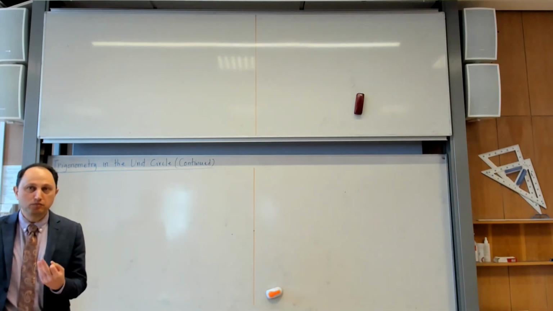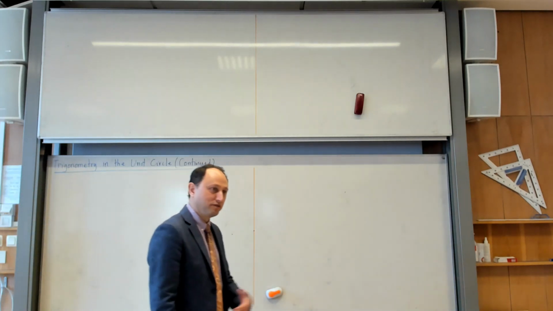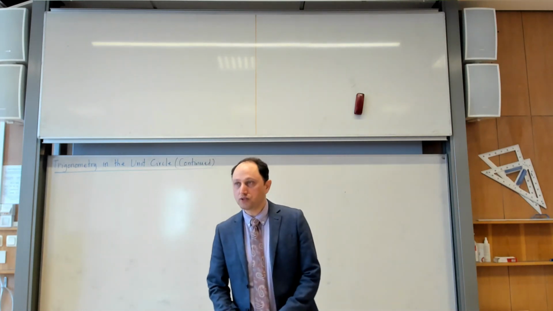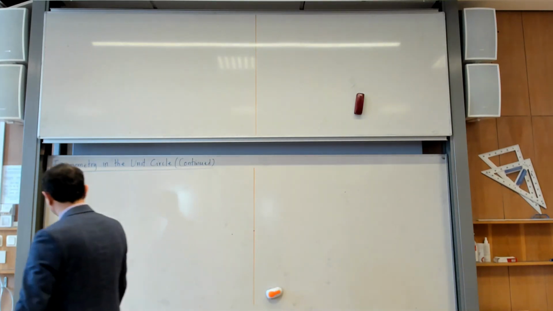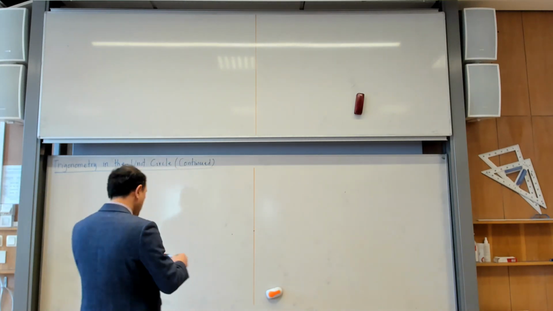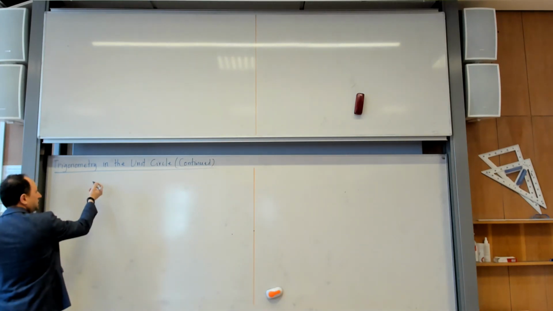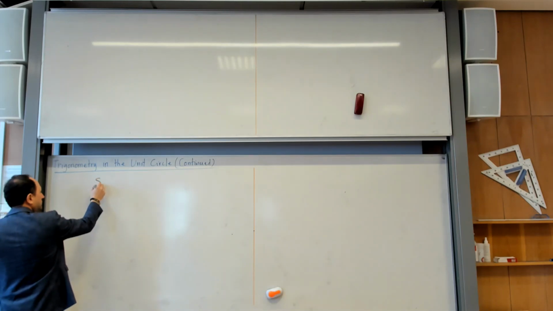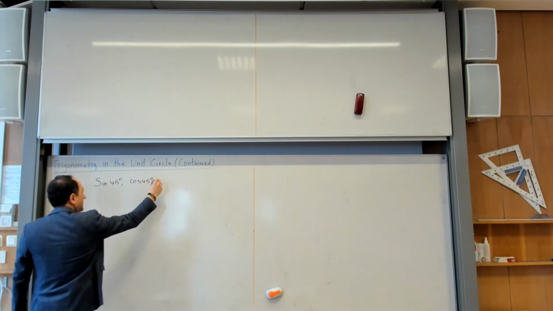But there are 3 more angles that are famous, not because nature cares about those angles, but because we can calculate them exactly without a calculator. So that is why they became famous in the first place. Those angles are 30 degrees, 45 degrees, and 60 degrees. So let us try to understand them. I think the simplest one is 45 degrees. The question is this: I want to see, without a calculator, if it is possible to calculate sine of 45 degrees, cosine of 45 degrees, and tangent of 45 degrees.